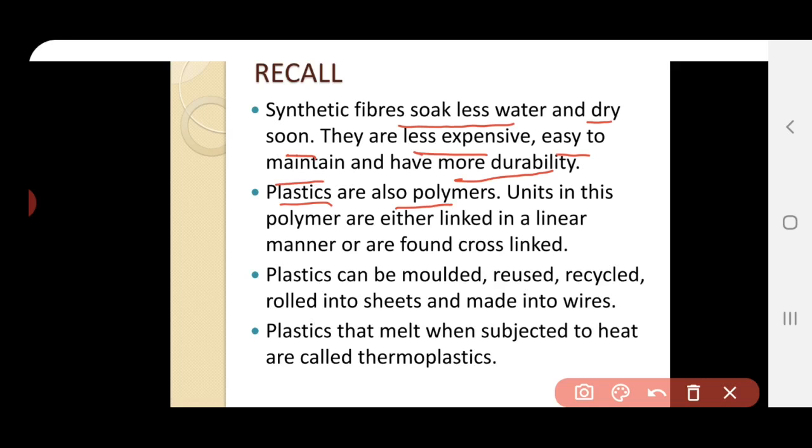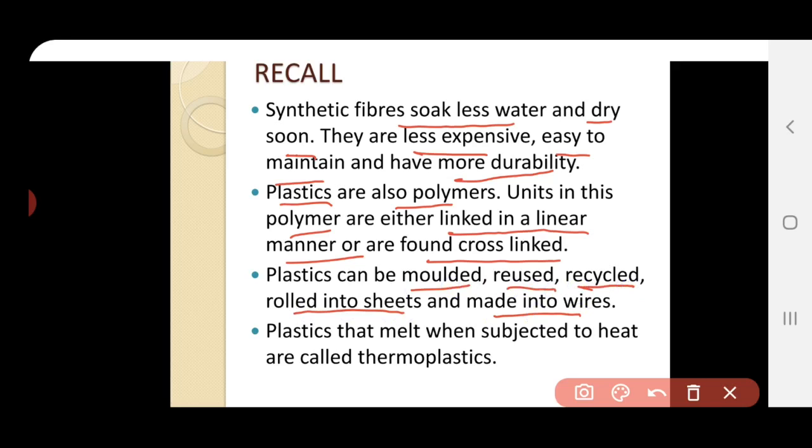Units in these polymers are either linked in a linear manner or found in the cross linked. So here the polymers are arranged in two types. It is linear, that is the straight line, or else in the cross linked. Okay, and plastics can be molded, reused, recycled, rolled into sheets and made into wires also.